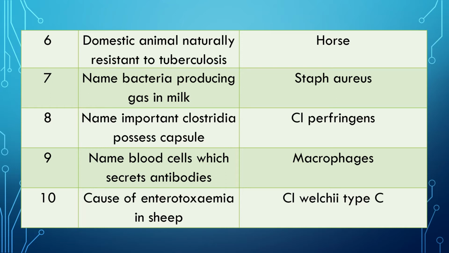Question 10. Cause of enterotoxemia in sheep. Important question, frequently asked question. Answer: Clostridium welchii type C causes enterotoxemia in sheep.